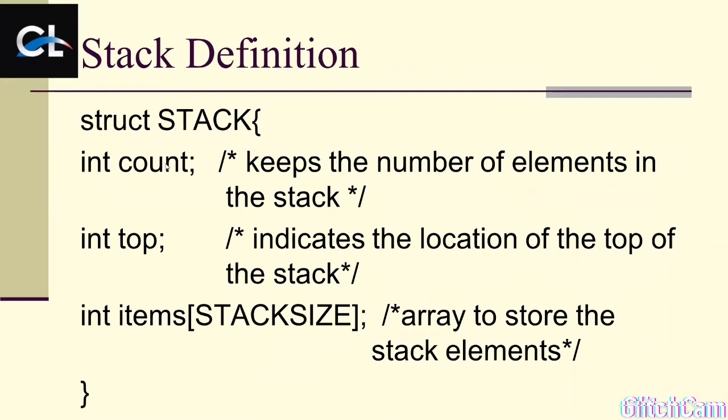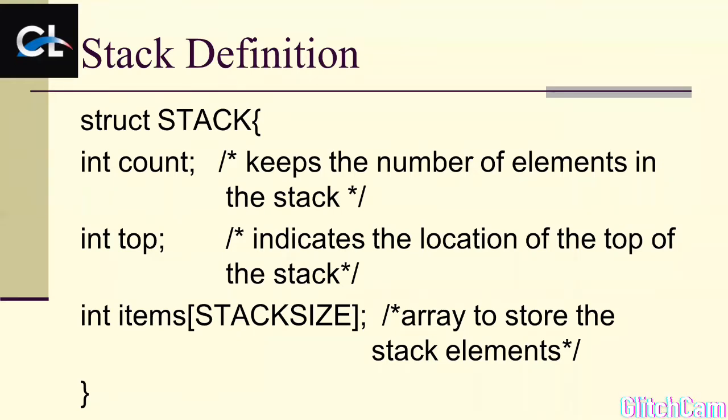Next one, stack definition. If you go through this code, struct is structure. It is something different. We all know the basic concept of reference data types, that means a class can be used as a reference data type. This is a very simple format.